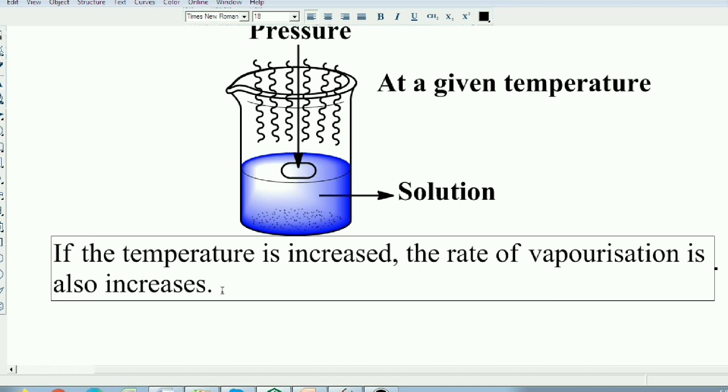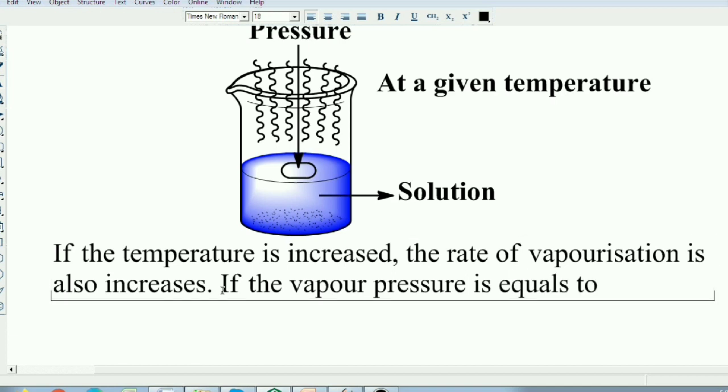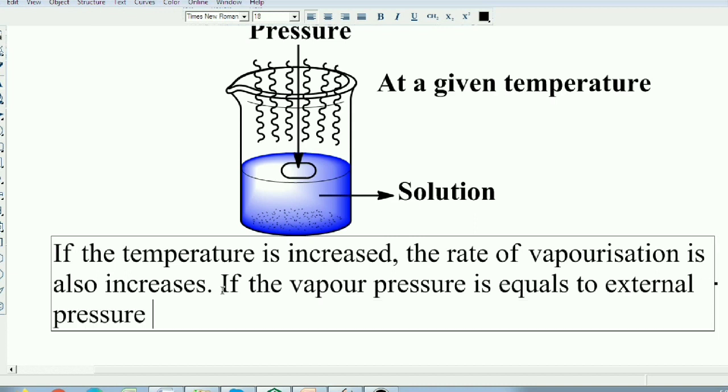Suppose, students, if the vapor pressure is equal to the external pressure, then the liquid starts boiling.